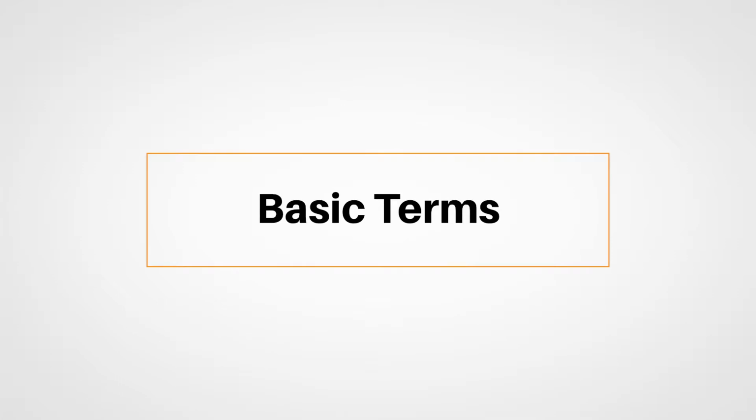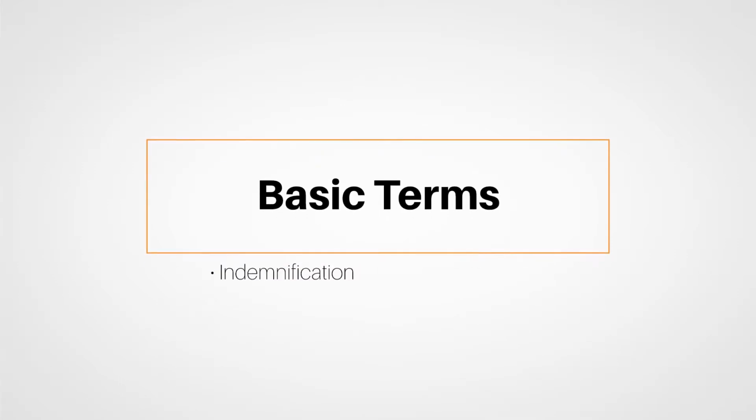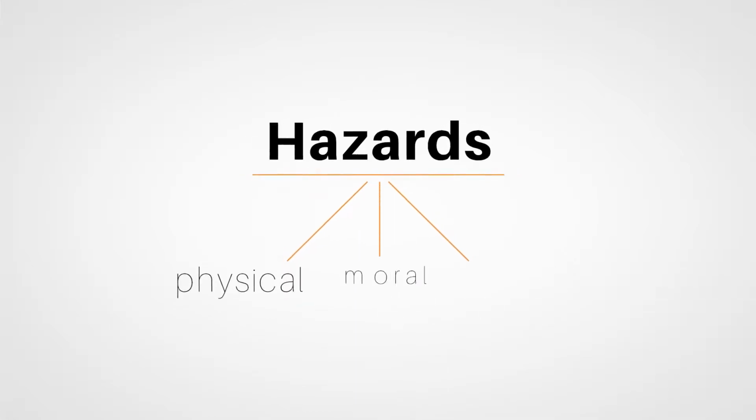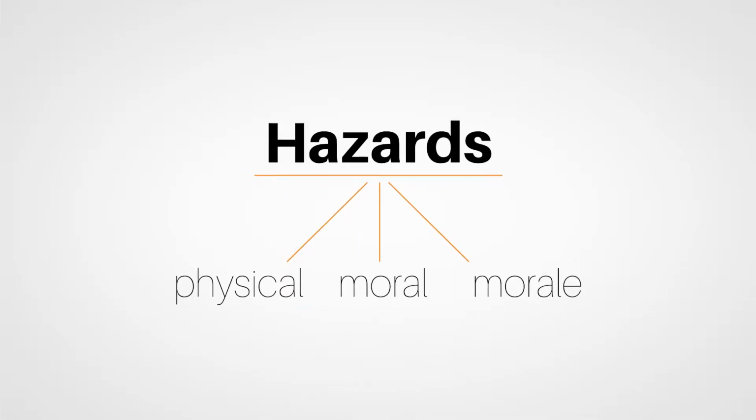We started off with a look at basic terms like indemnification, risk, and exposure. Remember, each of these has their own sub-definitions or topics, like the different types of risk, pure and speculative, or like the 3 different types of hazards that we explored: physical, moral, and morale. It's important to know the specifics of each to separate them for test purposes. Also remember, there are many ways risk can be handled.